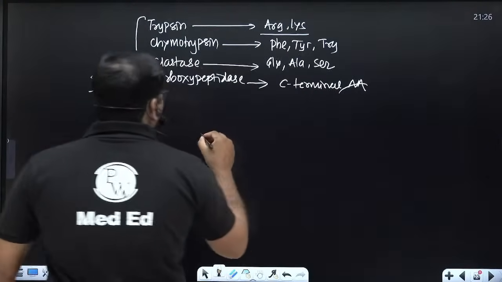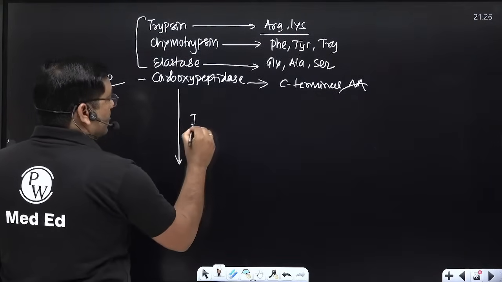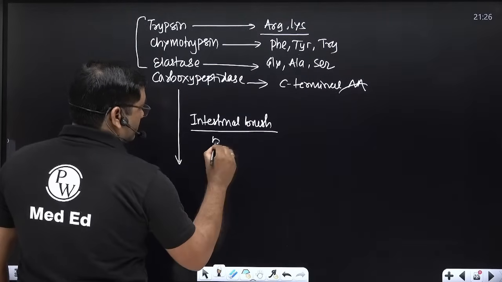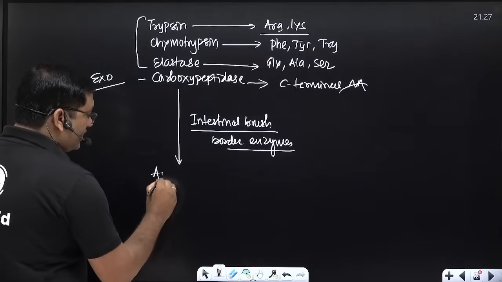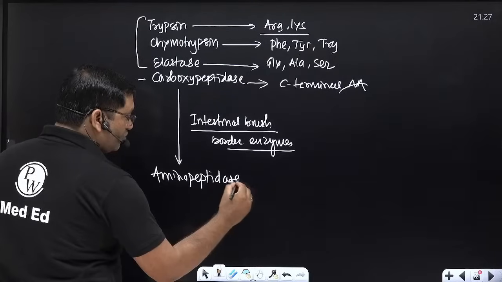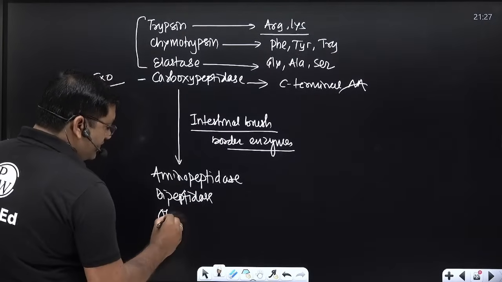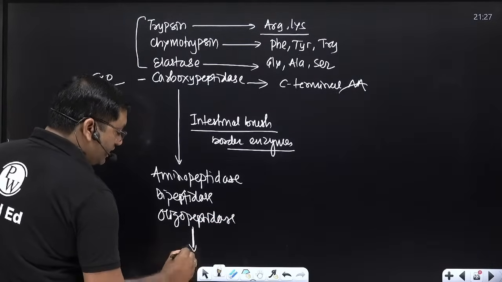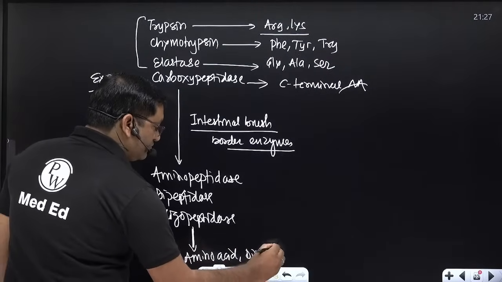Then on these oligopeptides, the intestinal brush border enzymes, which include aminopeptidase, which removes the N-terminal amino acid, dipeptidase and oligopeptidase, will act, and this will convert the protein into amino acids or dipeptides, which are absorbed.